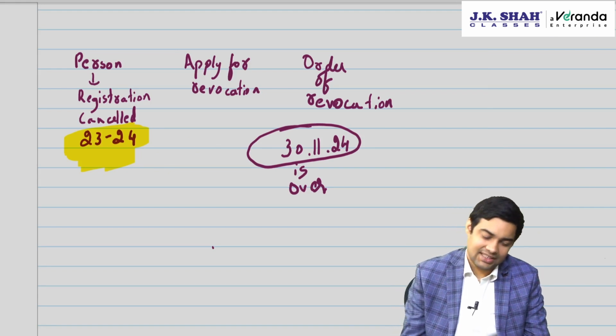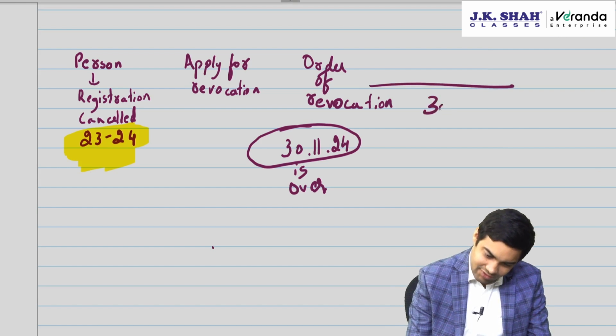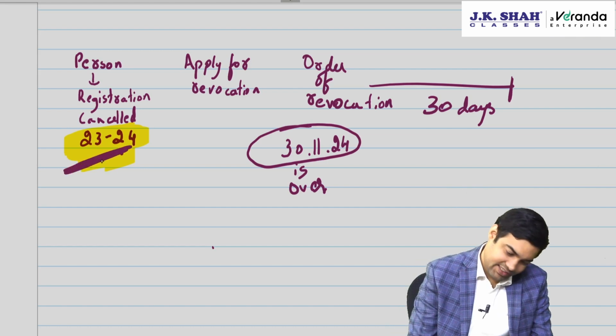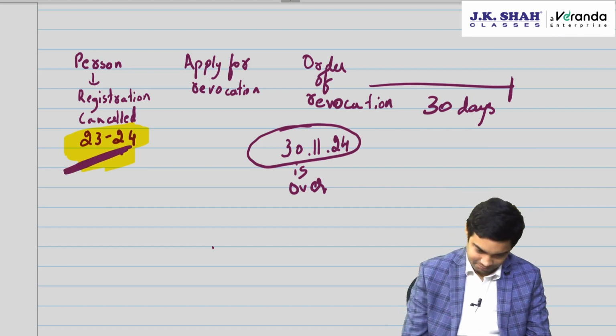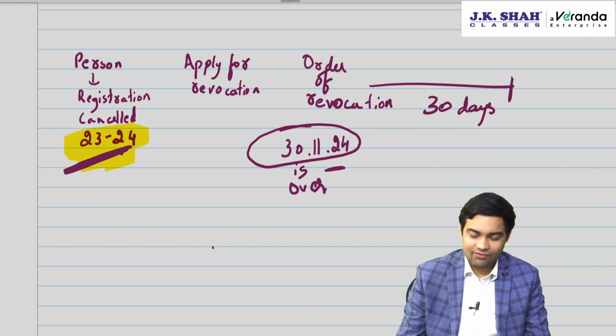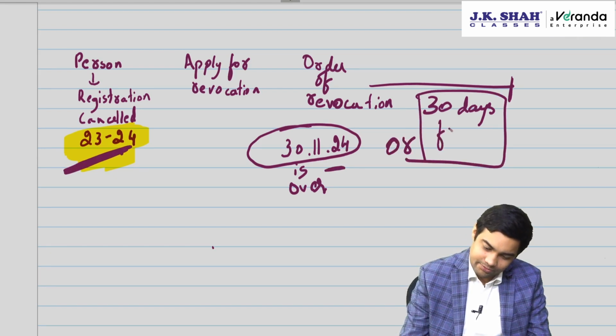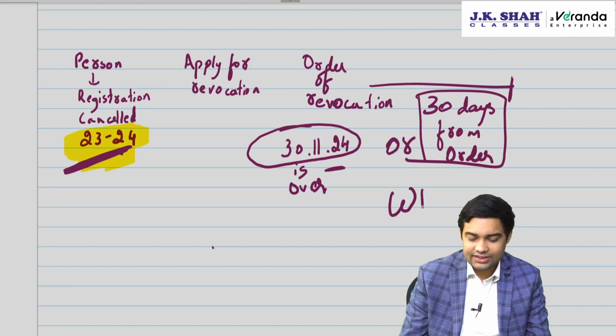That's why government said, we'll give you 30 days time after this. So the last date to avail ITC for 23-24 would be 30th November 24 or 30 days from order of revocation, whichever is later.